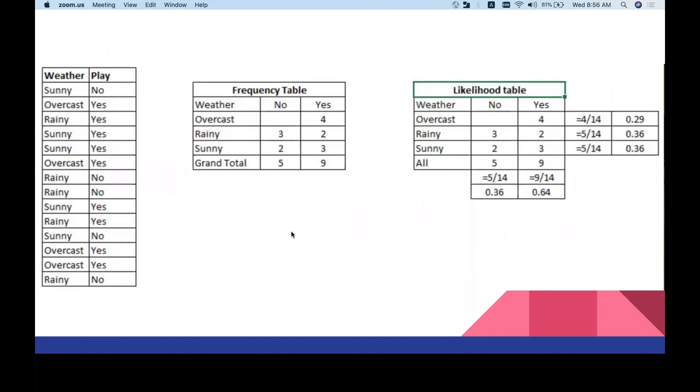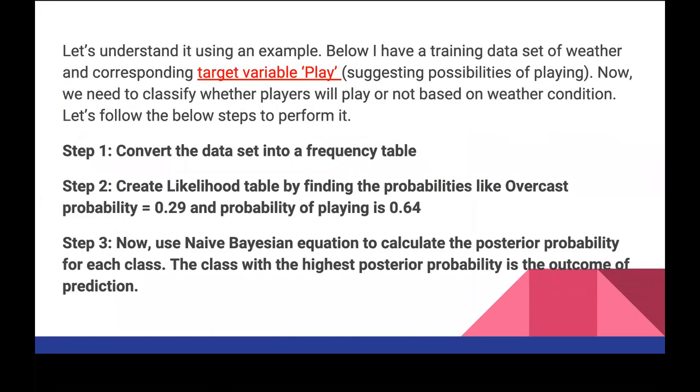Next, let's see what happens when a new data point comes in. Let's understand by using an example. Below I have a training data set of weather and corresponding target variable play, suggesting possibilities of playing. Now we need to classify whether players will play or not based on the weather condition.